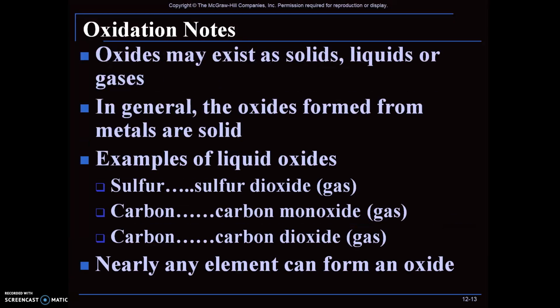Oxides may exist as solids, liquids, or gases. In general, oxides of metals are solid, and some examples of gaseous oxides are sulfur dioxide, carbon monoxide, and carbon dioxide, which are again gas forms. Nearly any element can form an oxide.